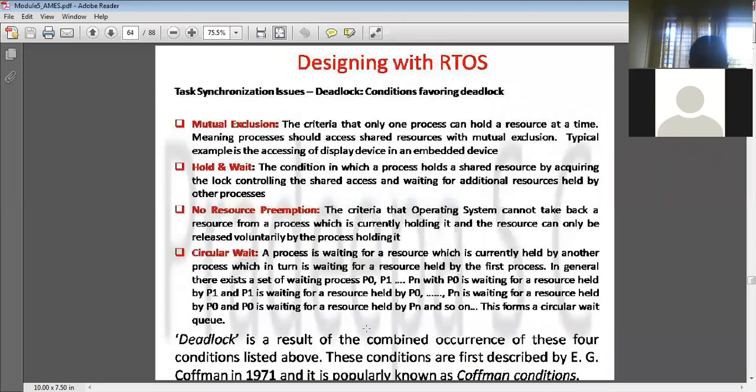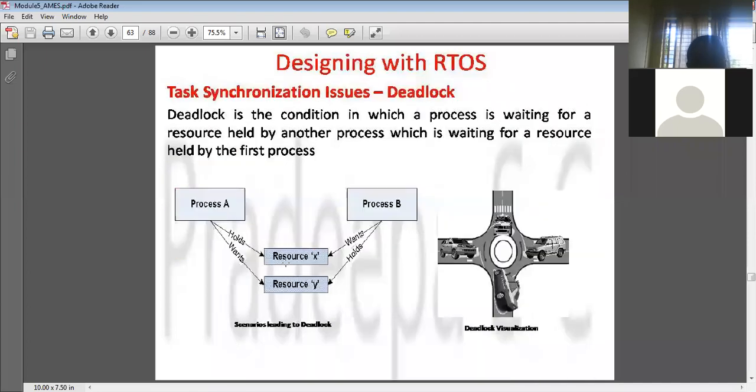Why are these deadlocks happening? Because there is no mutual exclusion, right? There is no mutual understanding between the two processes. Process A is thinking, I want resource X, and it doesn't know that process B needs resource X, although it has completed its work. So it keeps holding, and process B thinks that resource Y is needed by process A. So there is no mutual understanding between the two processes.